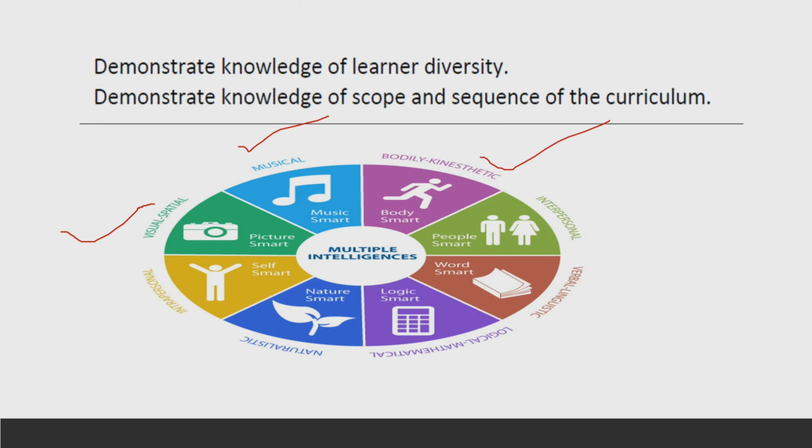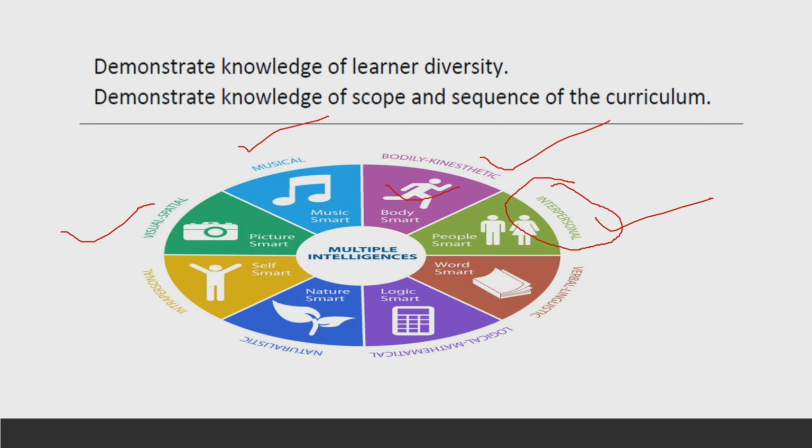Then bodily kinesthetic. If a student learns with the help of hands-on experiences, then that student is body smart. Then if a student learns with the help of groups or friends or peers, that means the student is people smart. You can tag this with these pictures in mind. If he's people smart, then he's interpersonal. He learns through interpersonal skills. He wants to be engaged in group activities with his peers, or at least pair work.